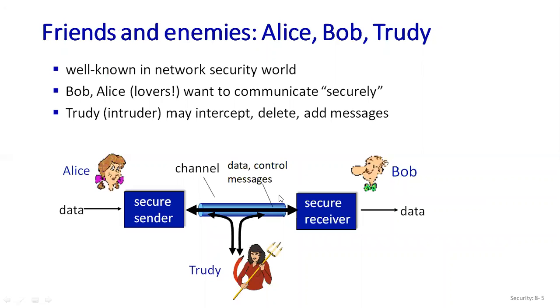So now here you can see one of the diagrams. Here the friends and enemies are there. Some fun kind of lines are present over here. It is directly from your book, so I think you can have a look at this. You can see there are two persons. On this side it is Alice and this side Bob. This is the sender side and this is the receiver side. Now Alice wants to communicate with Bob.